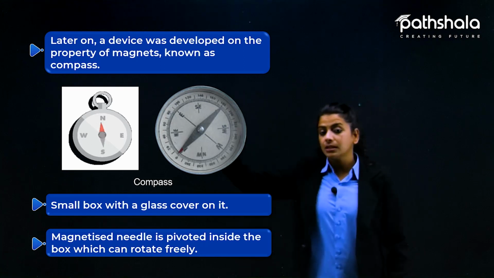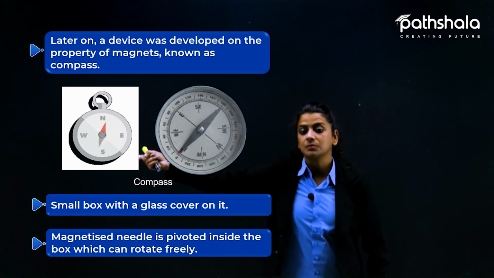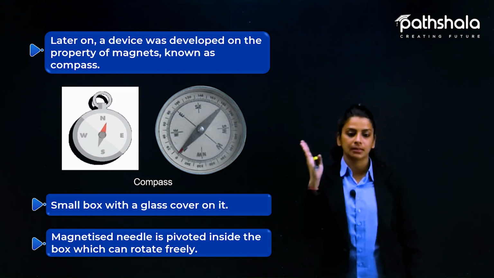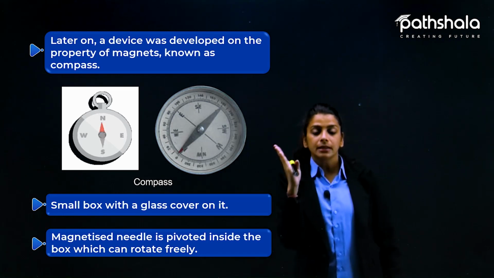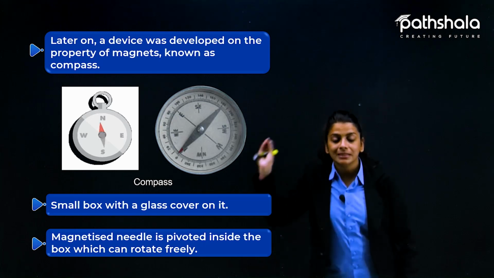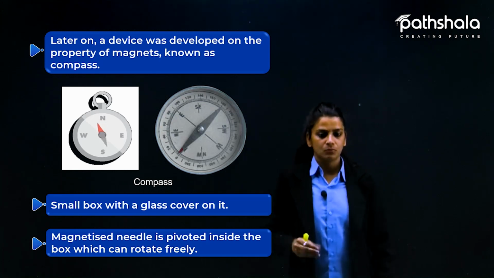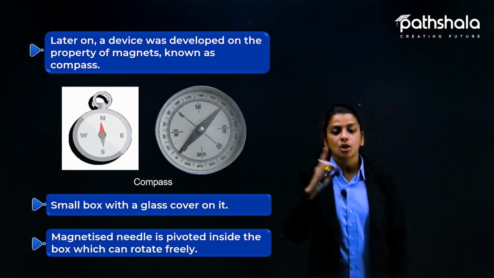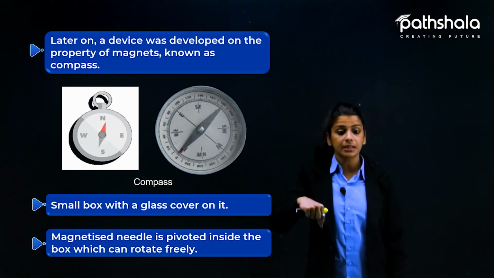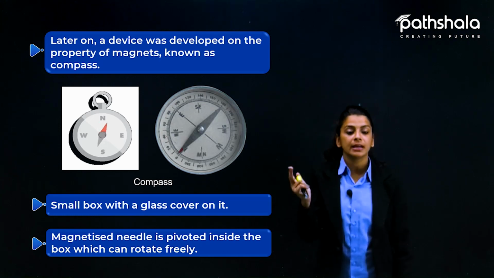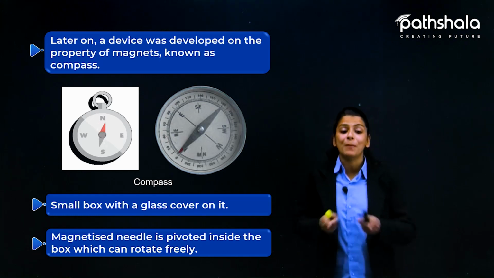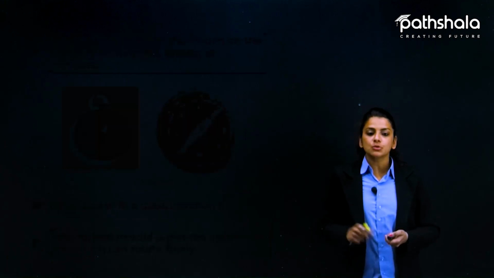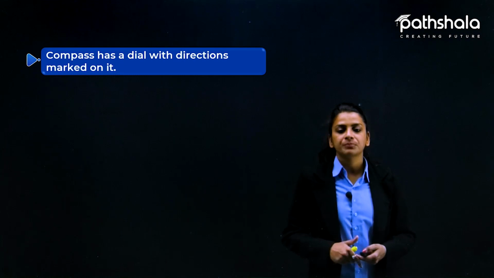तो basically जो needle आपको दिख रही है in the first picture in the animation, you see that this needle is moving like this. So basically it is the magnetized needle. तो इस needle के अंदर magnetic properties हैं, more like a bar magnet. Yeah, so it also has a magnetic property. So that is why it is pivoted inside, which can freely rotate and tell you the direction of north and south by getting attracted to each pole. Got it? So that is what was discovered after a while.